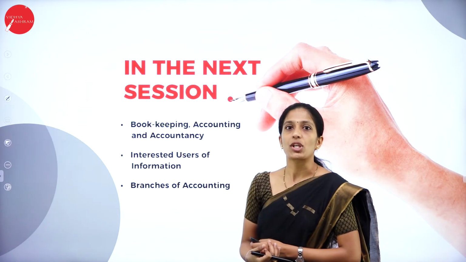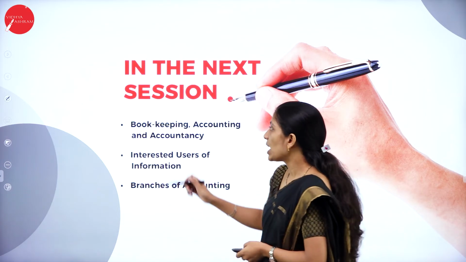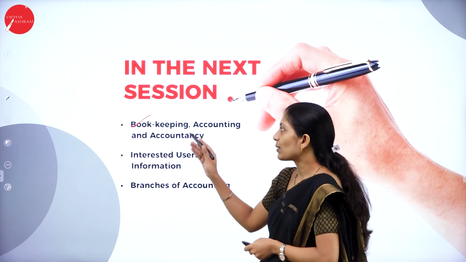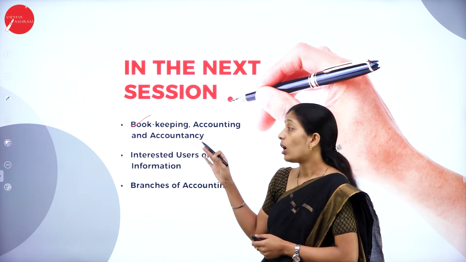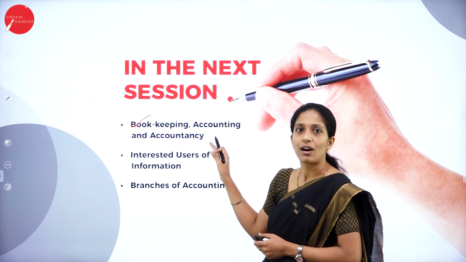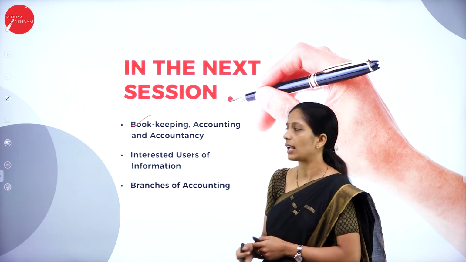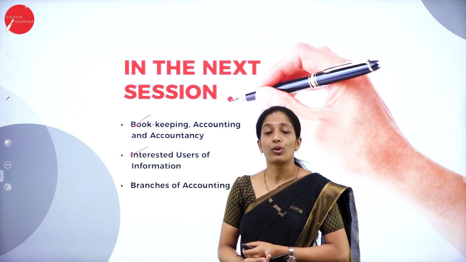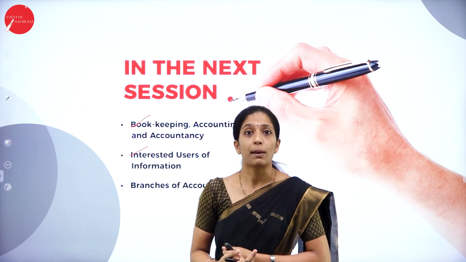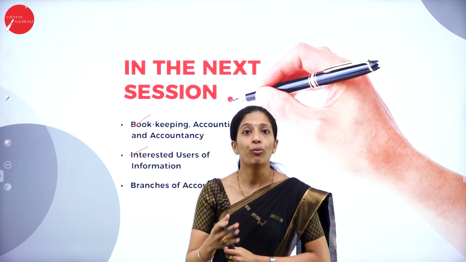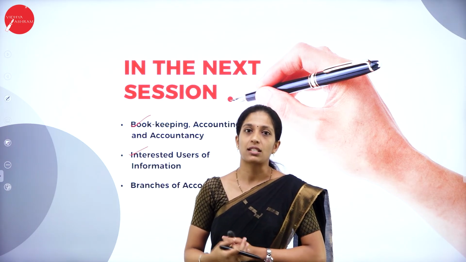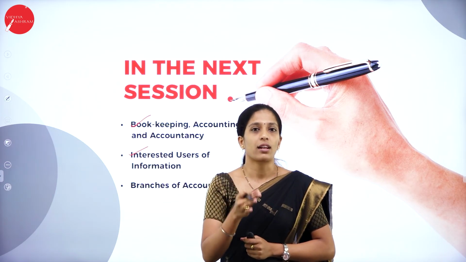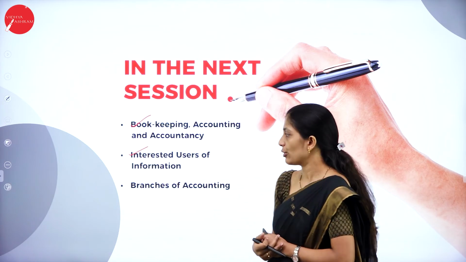In my next session, I am going to discuss the next concept, that is bookkeeping, accounting as well as accountancy. Let us see what is the meaning of bookkeeping, and how bookkeeping is different from accounting and accounting from accountancy. Next, interested users of information. As I have already told you, there are a number of users who are dependent on accounting information, whom we call interested users. It may be internal users or external users. Let us see who are internal users and external users.